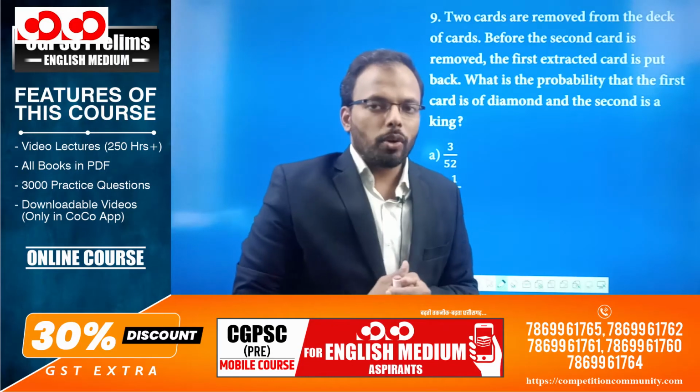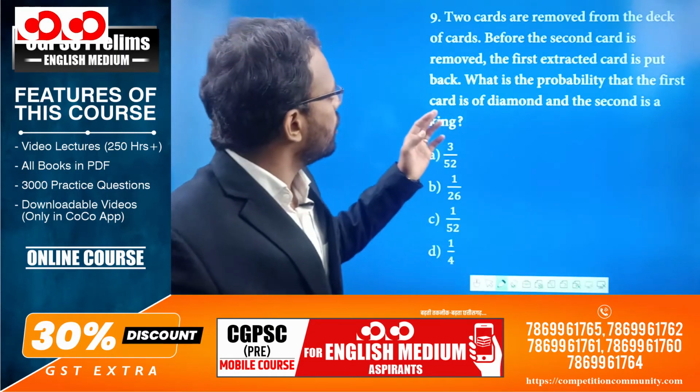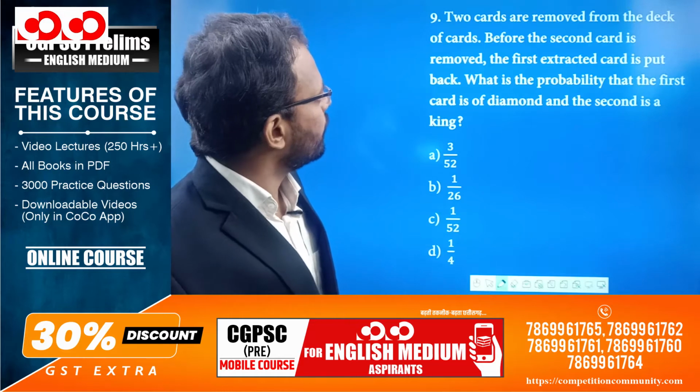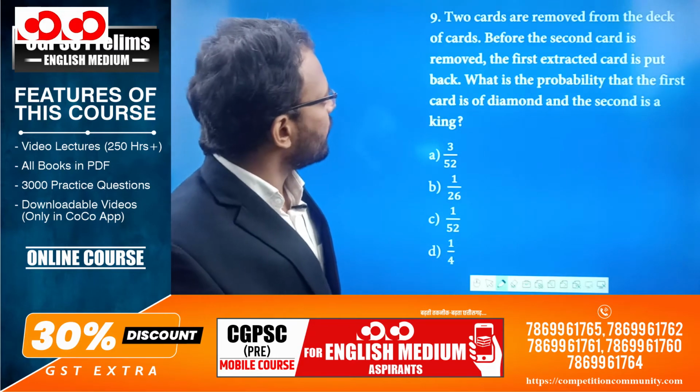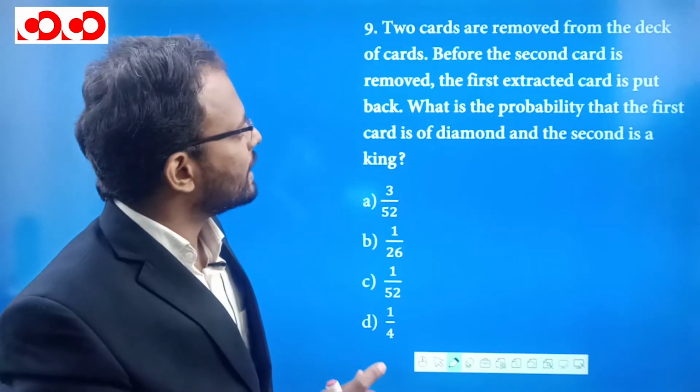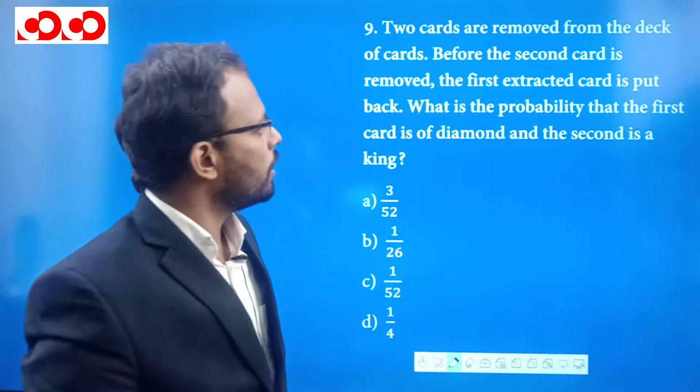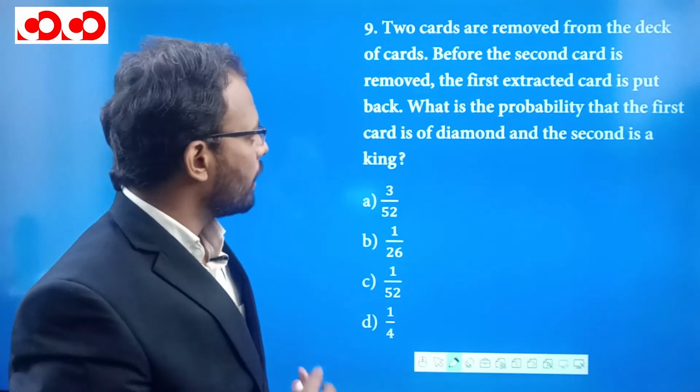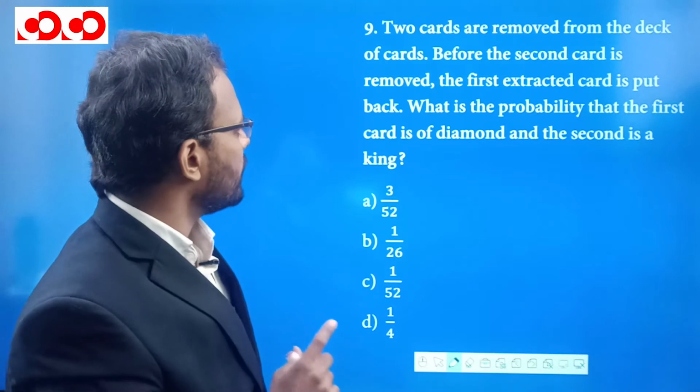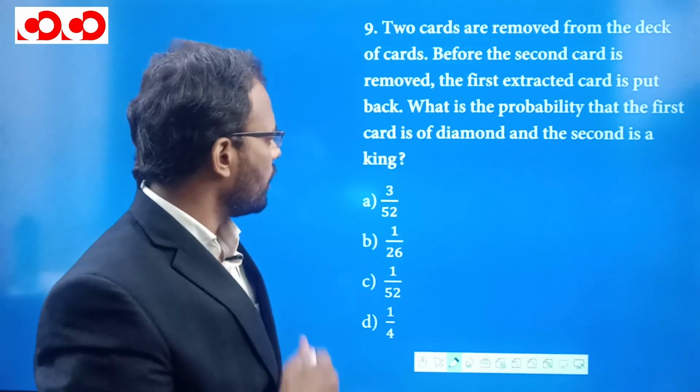So here is the question based on cards. 2 cards are removed from a deck. Before the second card is removed, the first extracted card is put back into the deck. Then what is the probability that the first card is a diamond and the second is a king?